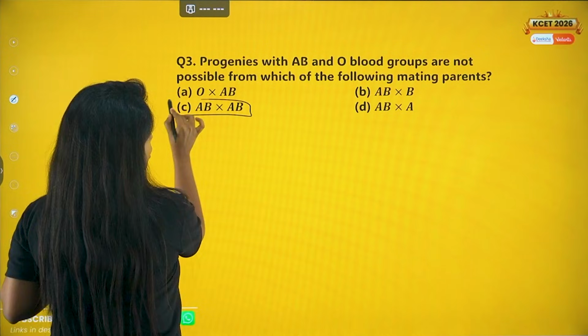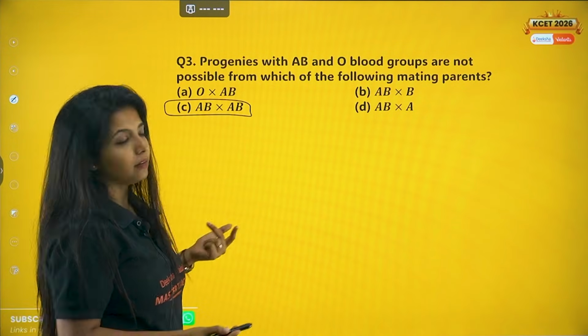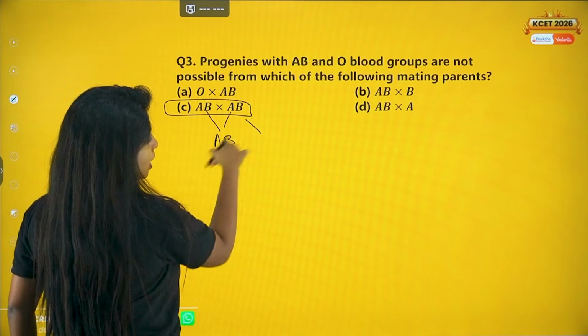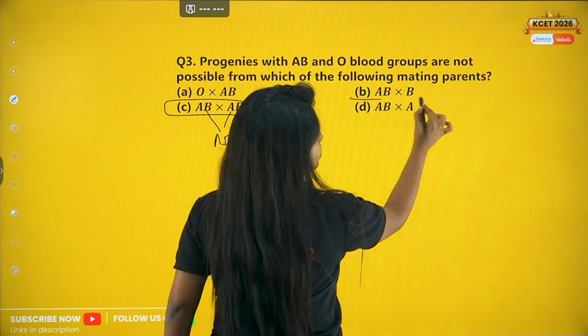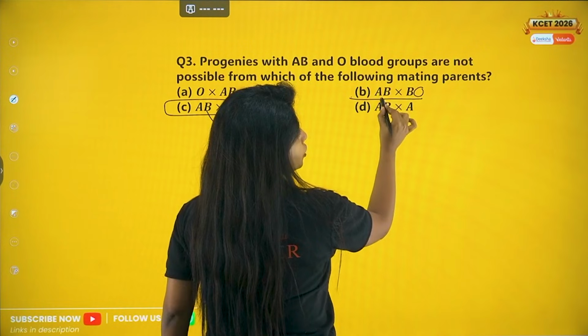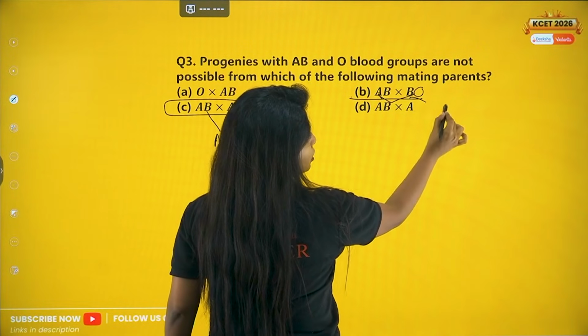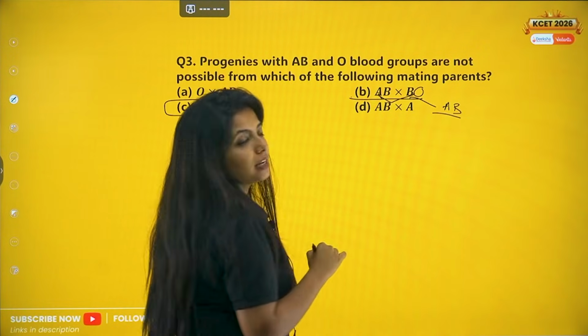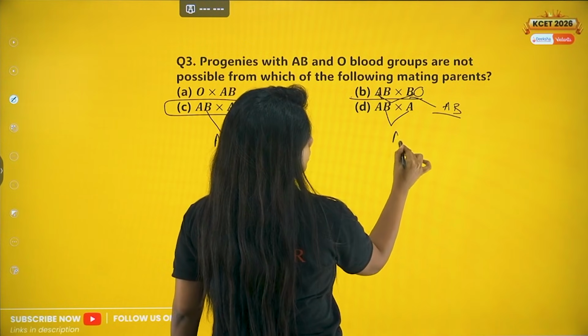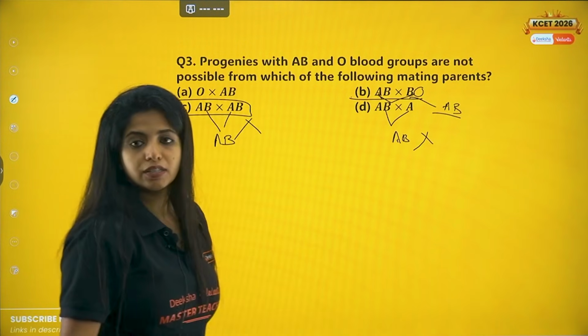Over here, do you think a cross between them will not give you AB? From here you get B, here you get A, so AB is there anyway, so cut it off. Now you look at this particular option. Here just B is written, that means it is BO. Again, my dear children, if you cross this and this, you get AB. So I cannot take this into consideration. Now if you take this one, again AB is there. Again, this is not under consideration. What am I left with?